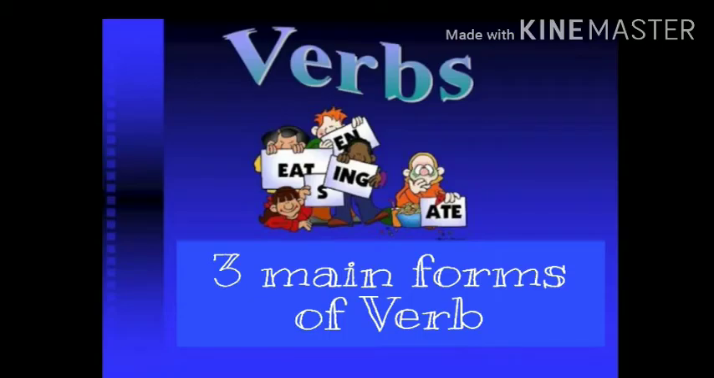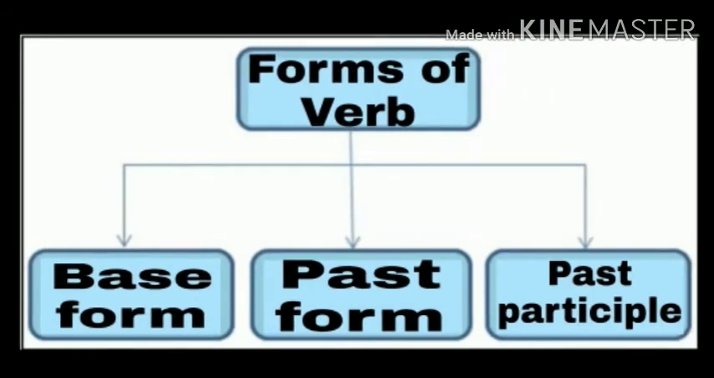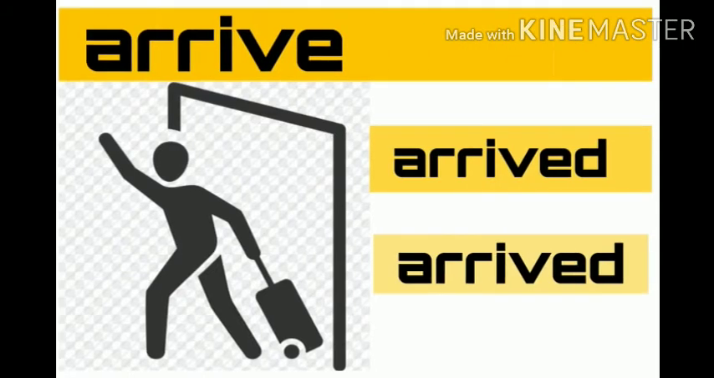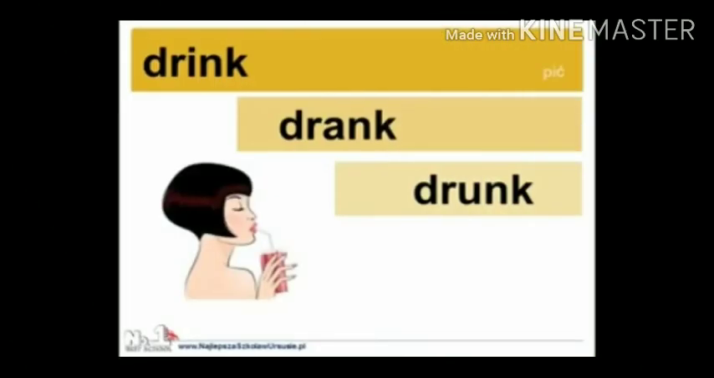In this video, we are going to study three main forms of verb: base form, past form, and past participle form. Now let's look into the examples of it. Verb arrive in present becomes arrived in past and arrived in past participle form. Let's look into one more example. Verb drink in base form becomes drank in past form and drunk in past participle form.